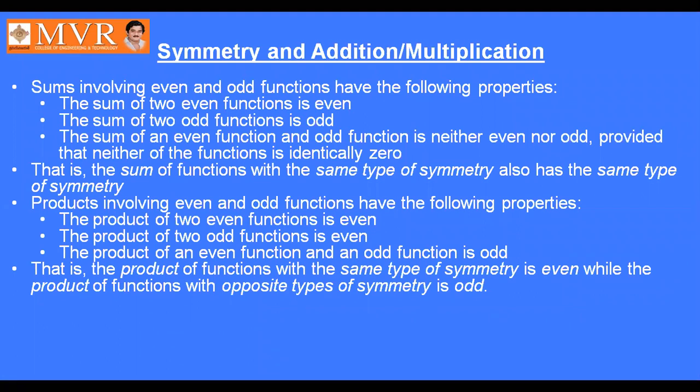So if we add two even functions, we will get an even function only. If we add two odd functions, we will get an odd function only. If we add an even function and an odd function, the result is neither even nor odd.